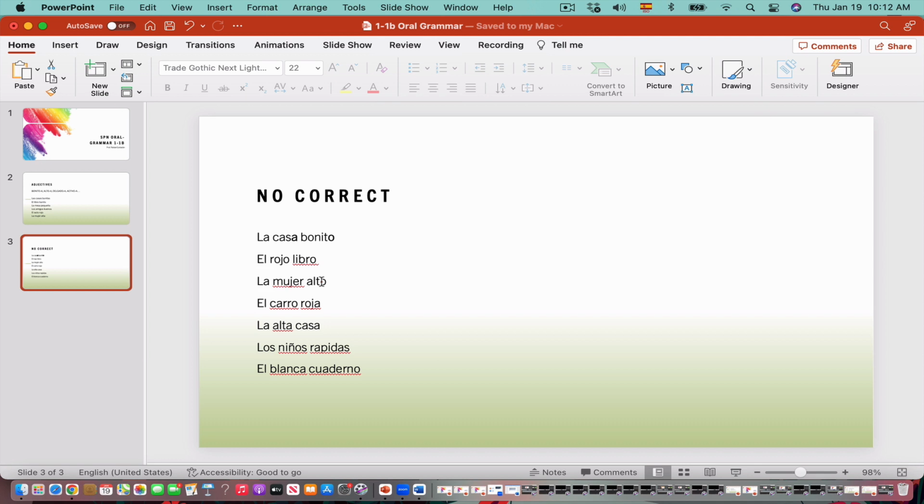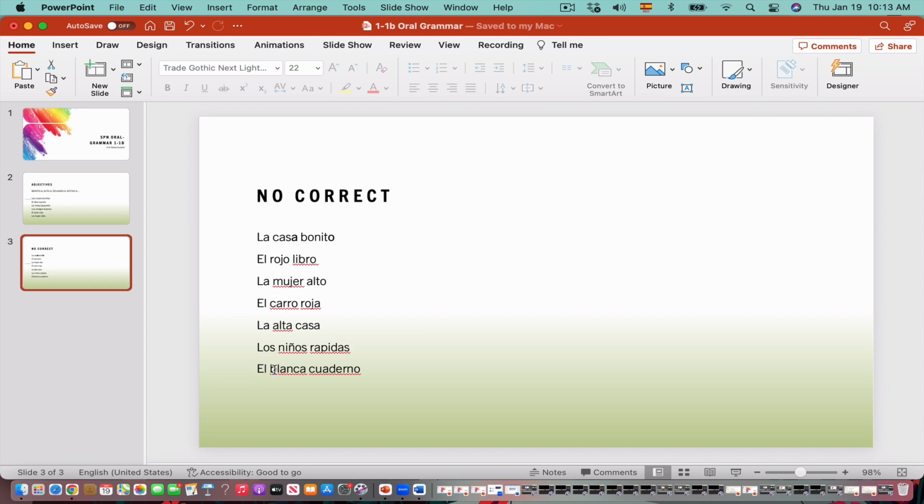Okay? El carro roja. The same problem. Carro is masculine singular, so it should be rojo. So be careful with that because that's the way it should be. La alta casa. The problem here is that it should be la casa alta. First the noun and then the adjective. In this case both are feminine, which is correct, but it should be like that. Los niños rápidas should be los niños rápidos.